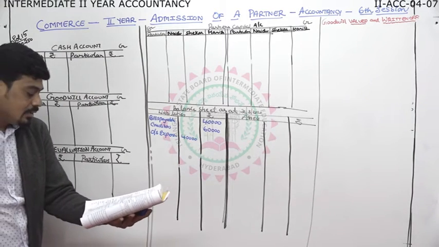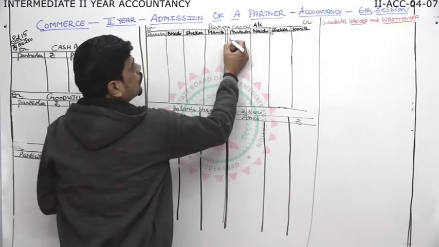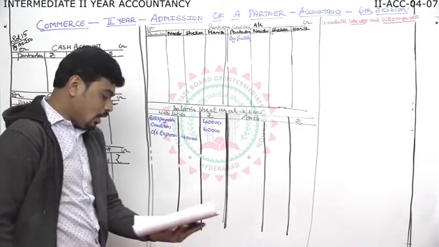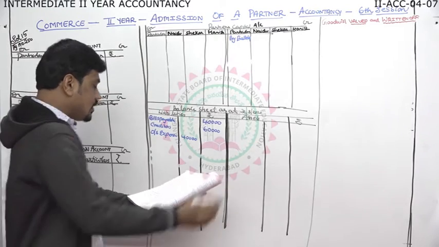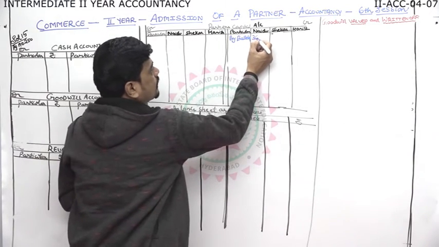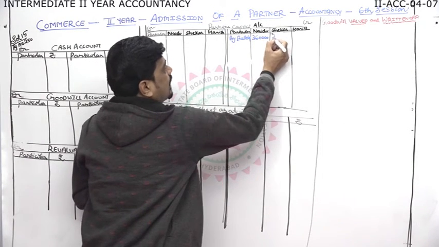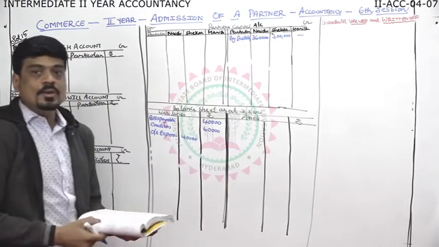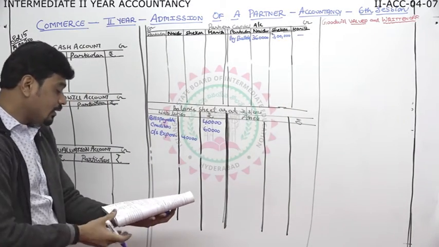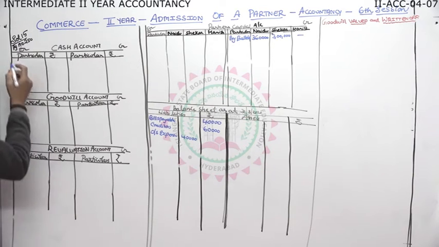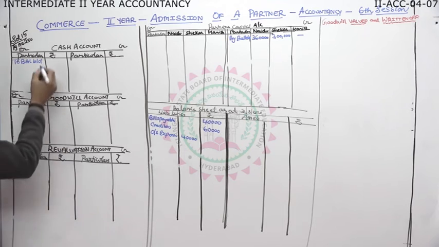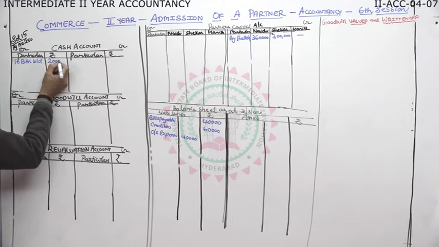Then we have capitals, by balance brought down. How much is the capital of Naidu? 3,60,000. Then Shekhar, 3 lakhs. Please correct the name of the partner. Then cash account as it is, to balance brought down. How much is the cash balance? 20,000.